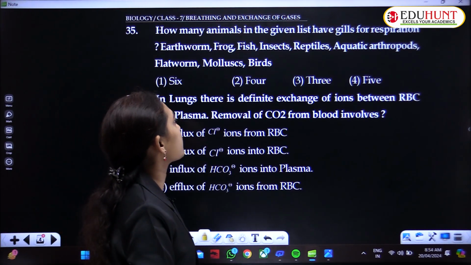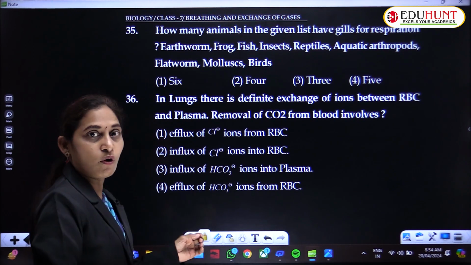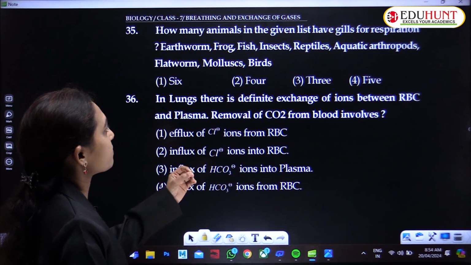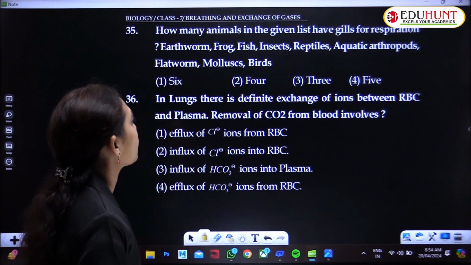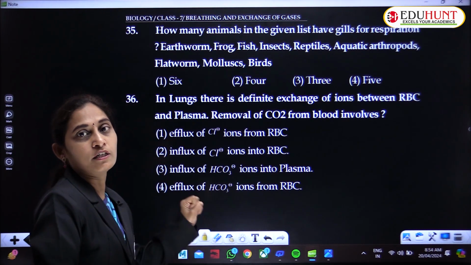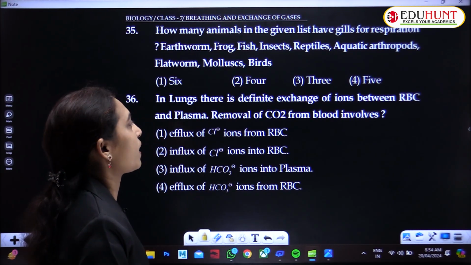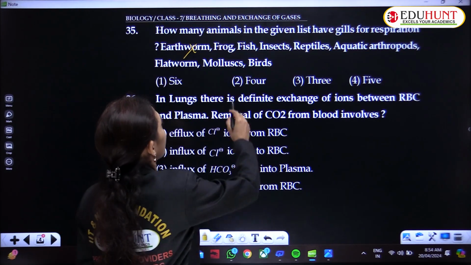How many animals in the given list have gills for respiration? Earthworm, frog, fish, insects, reptiles, aquatic arthropods, flatworms, mollusks and birds. Among these, how many animals breathe through gills? Earthworm, cutaneous respiration occurs.